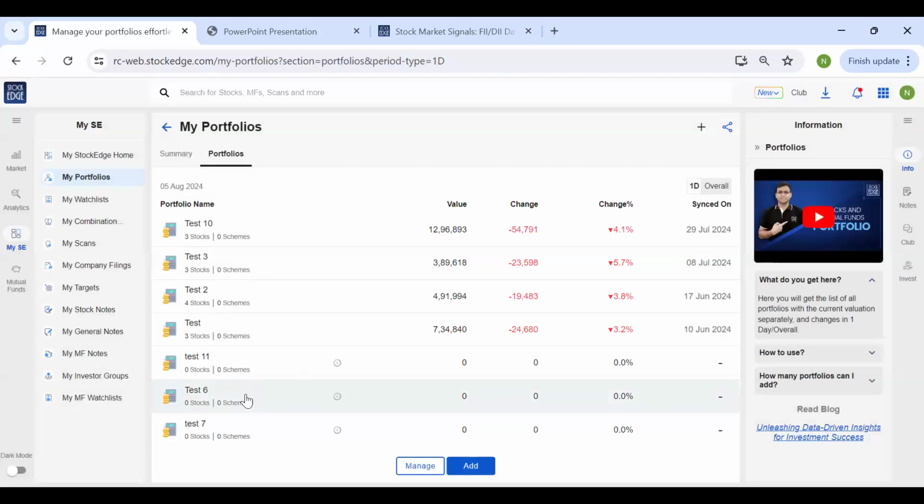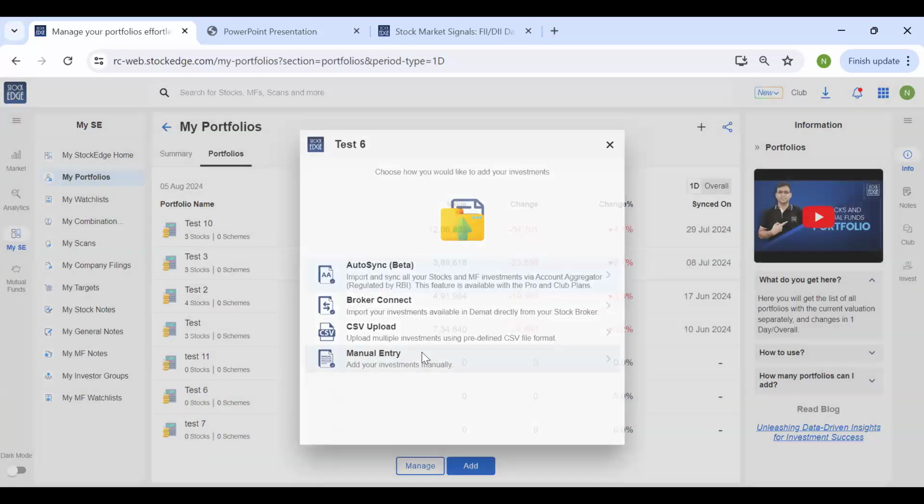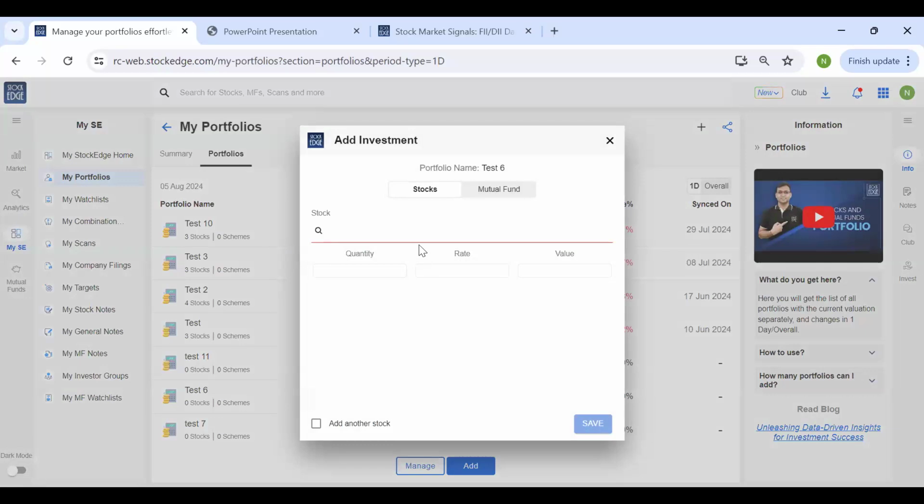And the third option is the manual entry, which we would be discussing right now. So let's say, suppose I have a stock SBIN in my portfolio, State Bank of India. I will just type the name of the stock and say, for example, I'm holding 250 quantity and my purchase price was 800. So you just need to add the quantity and the rate and the value is automatically calculated. And since I want to add more stocks, I will click on this add another stock, then click on save.